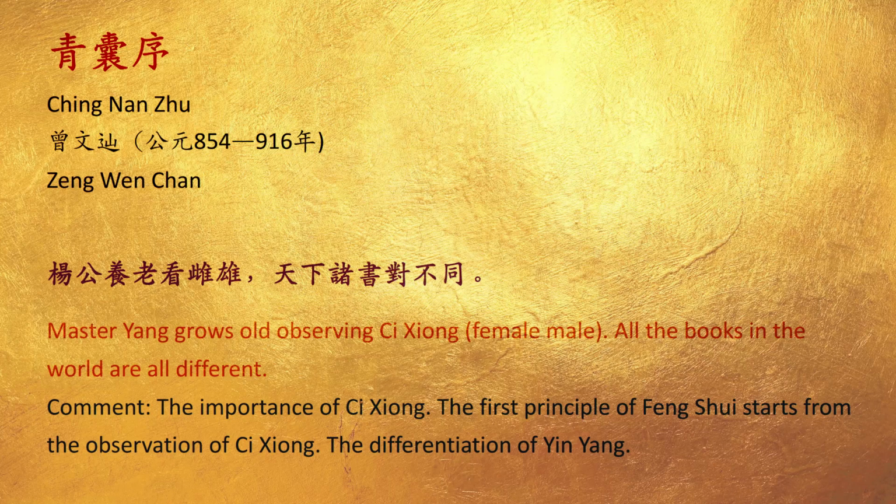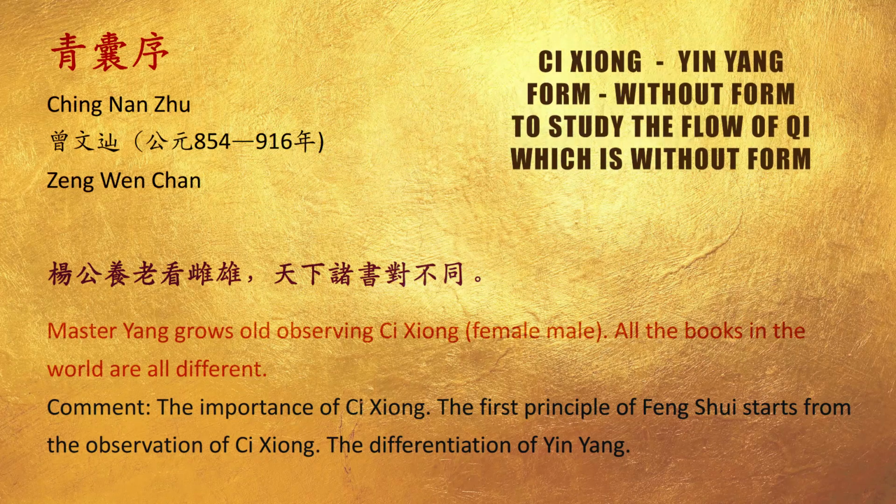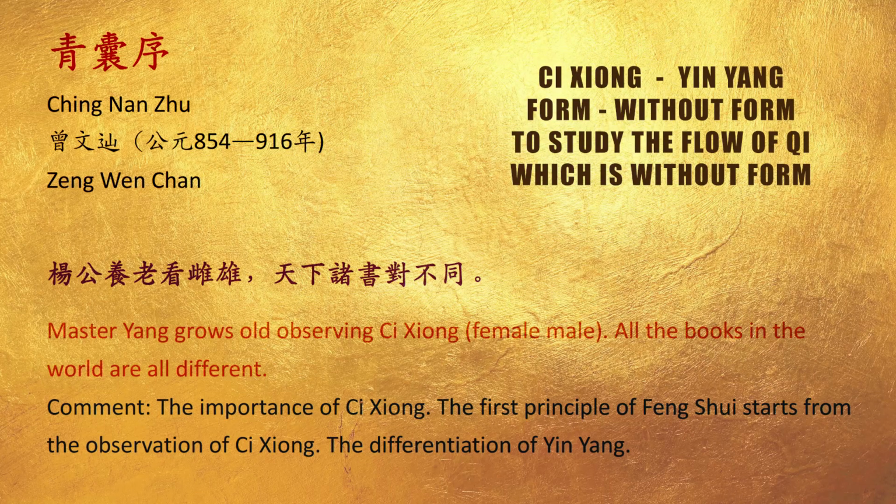Female and male. All the books in the world are all different. The importance of Xixiang. Xixiang, which also refers to yin-yang, represents form, not qi. Xixiang is with form and yin-yang is without form. Using Xixiang to study yin-yang, using form to comprehend the formless. The first principle of Feng Shui starts from the observation of Xixiang.